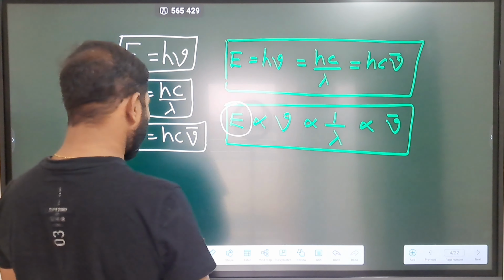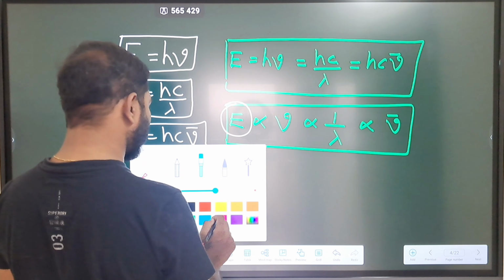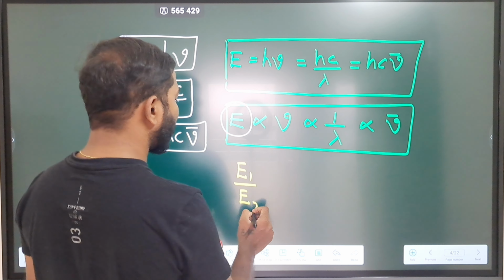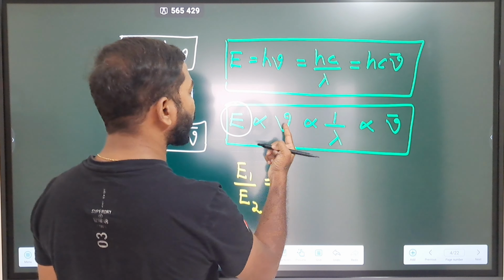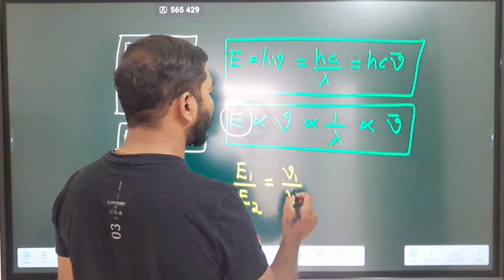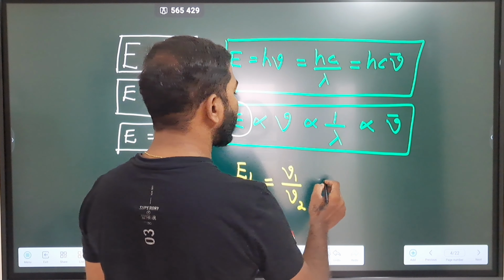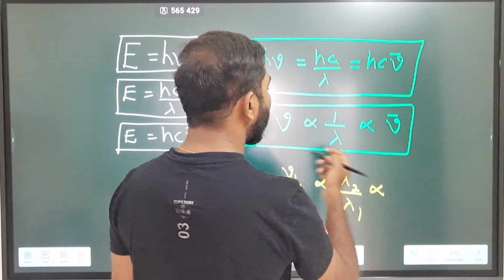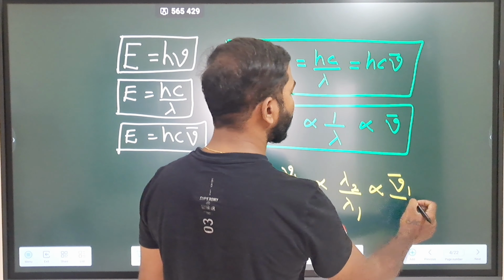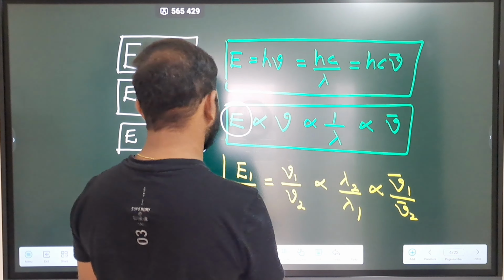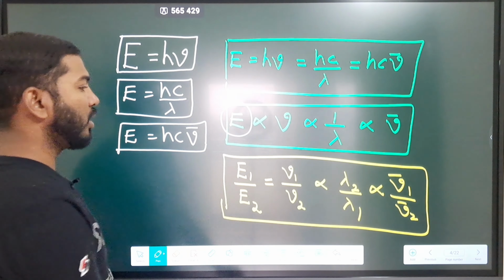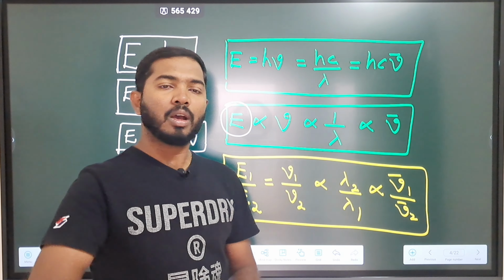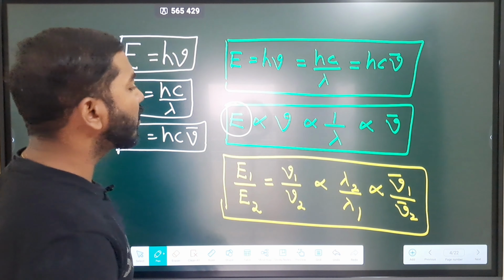We are going to write down the equation as E1 by E2 is equal to, since these two are directly proportional, nu1 by nu2, and they are inversely proportional, so I hope you know how to write lambda 2 by lambda 1, and then they are directly proportional, so we write nu bar 1 by nu bar 2. Again, this is a very important formula which is required for our upcoming questions. So hope it is clear.